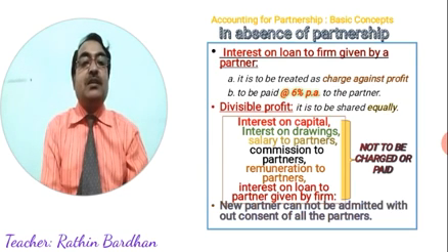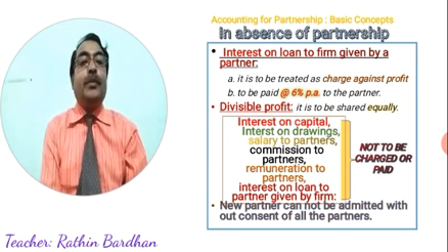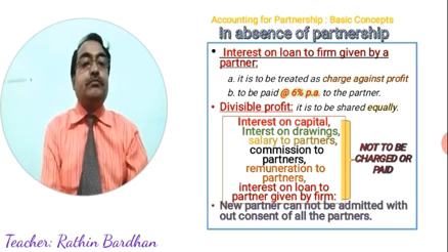Except this, other parts like divisible profit will be distributed equally. If ratio is not given in the partnership deed, then divisible profit will be distributed among the partners equally.